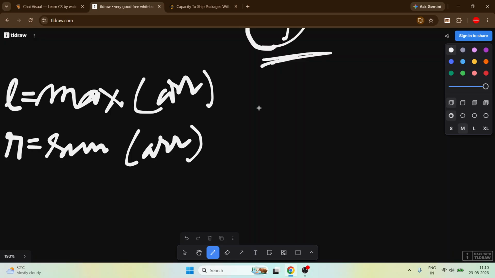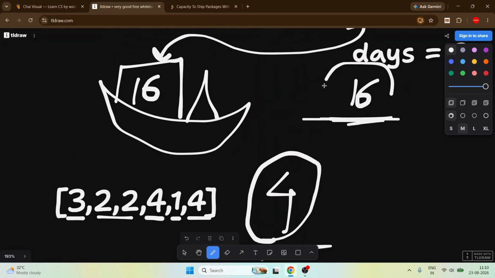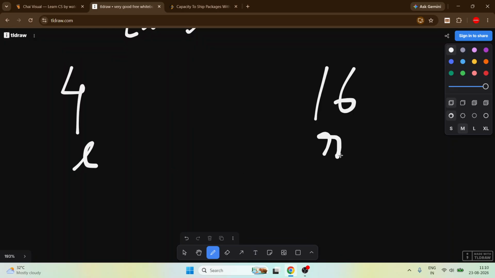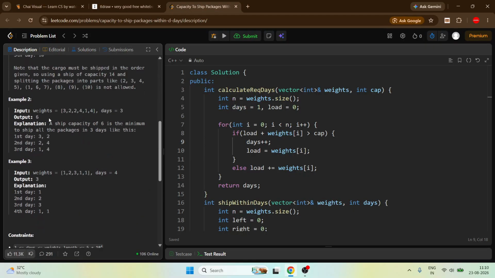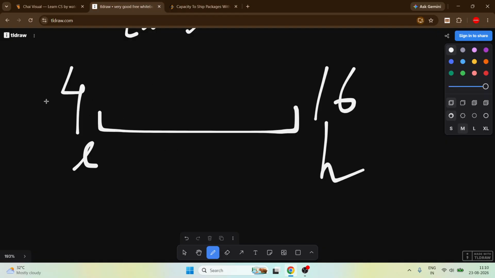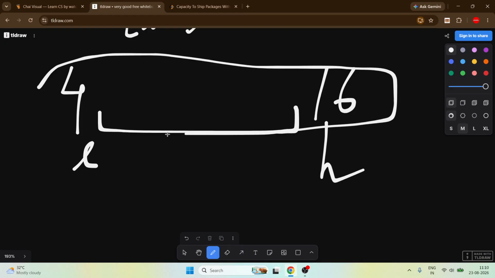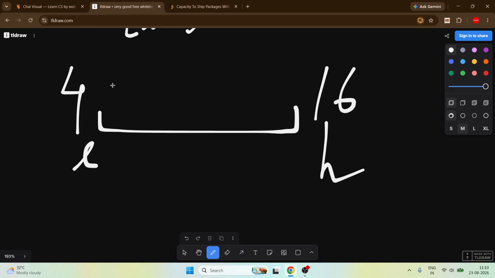So the answer lies between these two. So it is just a binary search on answer. The answer lies between these two, or let's take it as high. The answer lies between these two. If you take the example mentioned here, the answer is 6. So from this 4 to this 16, we got our answer.